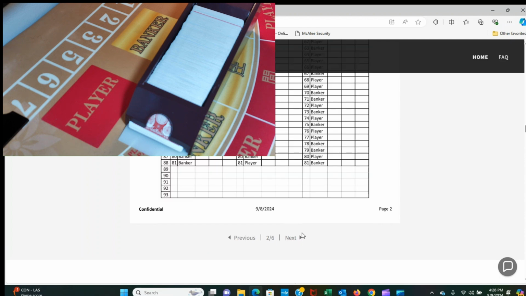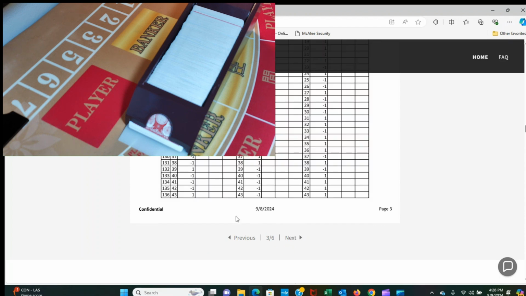The strategies are actually 6 pages, because I have 3 different ways that I printed. One with player and banker. Pages number 3 and 4 are 1 for player, minus 1 for banker, and pages number 5 and 6 show the weight. If the weight is a positive number, it is a player. If it's a negative number, it is a banker. And it tells me how frequent those bankers or players are. Like in this case, hand number 31 and negative 18. That means that there are 18 more bankers than players.